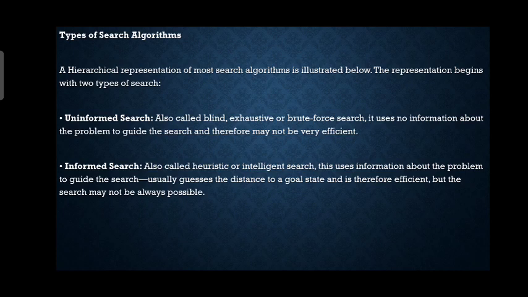If that information is not up to the mark, then how will it guide you to reach the goal node, right? So that is why informed searches are also not very efficient. They are dependent upon the prior knowledge, and the prior knowledge may be faulty or may be perfect. Nothing is perfect, but it may be good, or it may be bad. Depending upon that, the efficiency of the informed search depends.